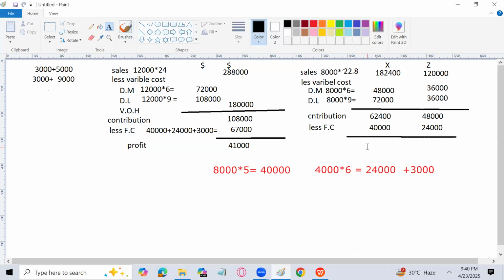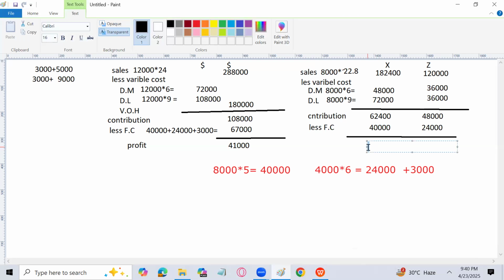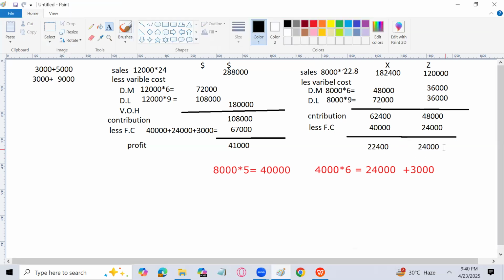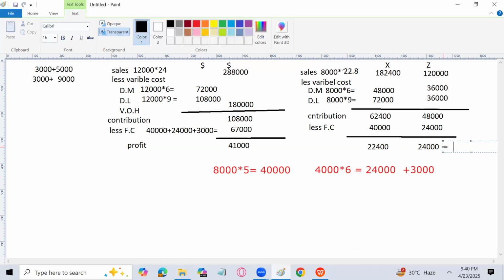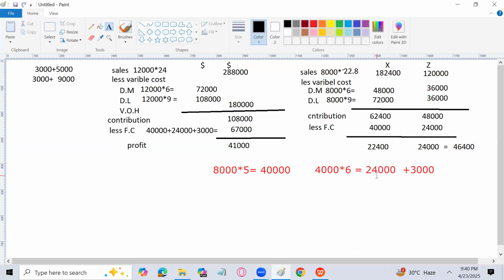That will be 22,400 and 24,000. And the total profit for both the products, how much is it going to be? 46,400. So for option B, we are going to have more profit of 46,400 in comparison to 41,000.